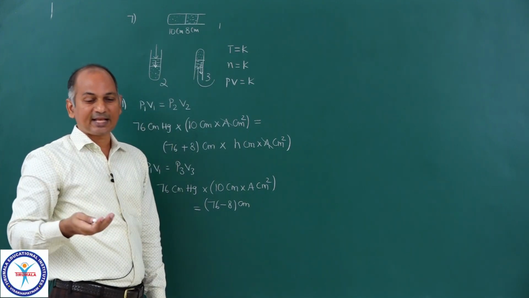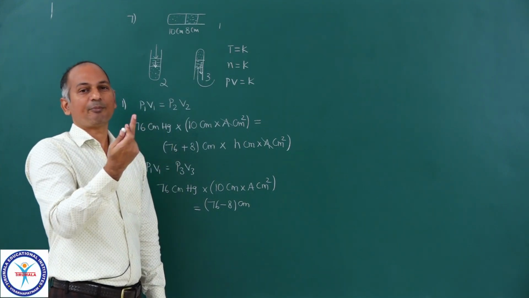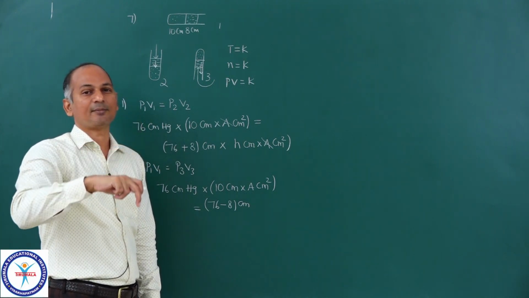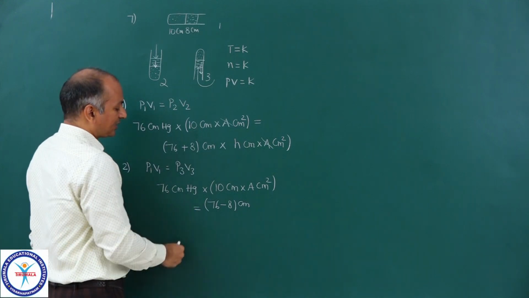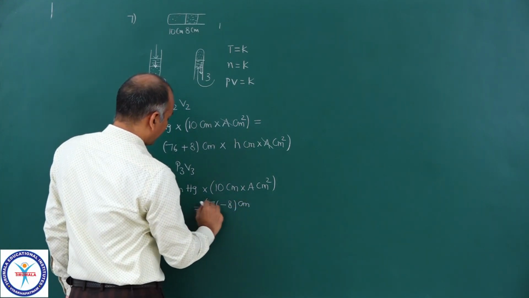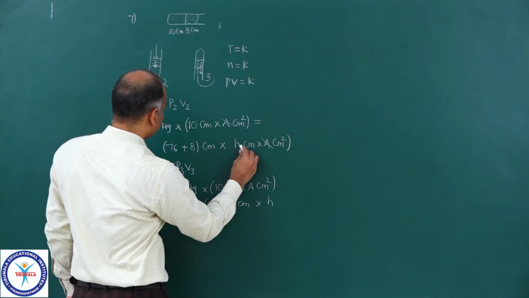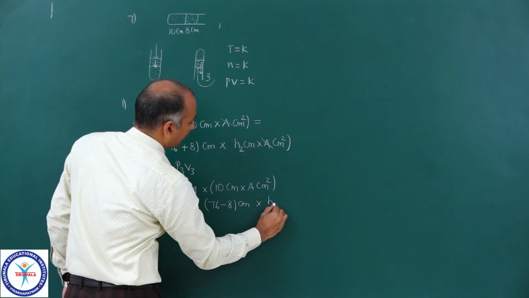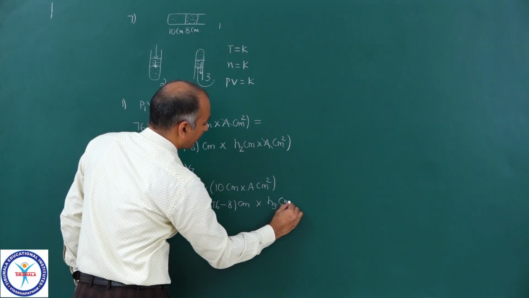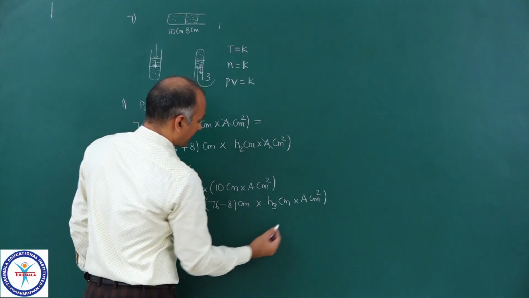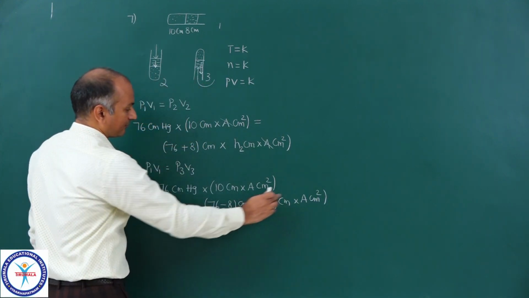Because 76 is exerted by the atmosphere in the upward direction and this 8 centimeters is in the downward direction. So net pressure is 76 minus 8 centimeters into, let us say it is H3 centimeters. So H3 into A centimeter square. Area of cross section does not change.